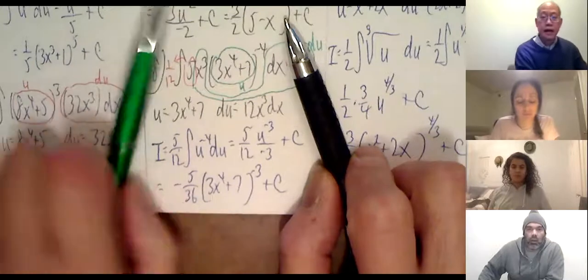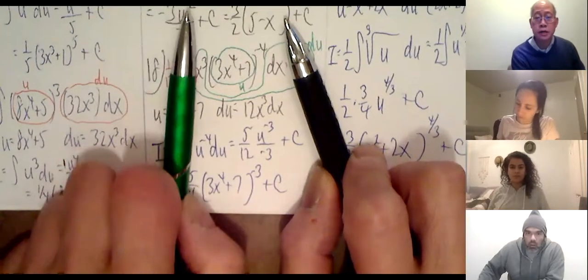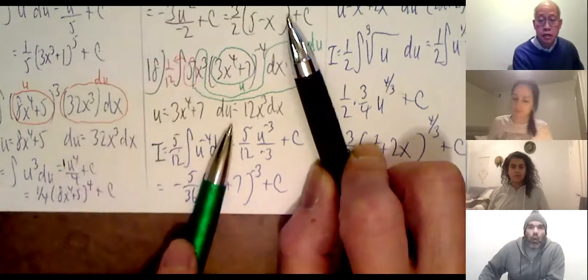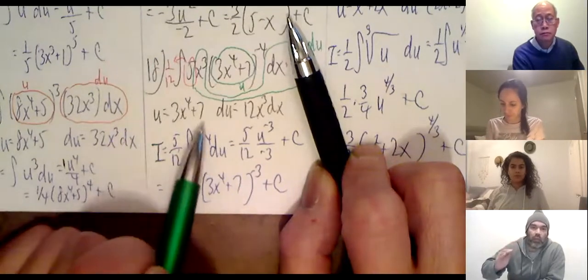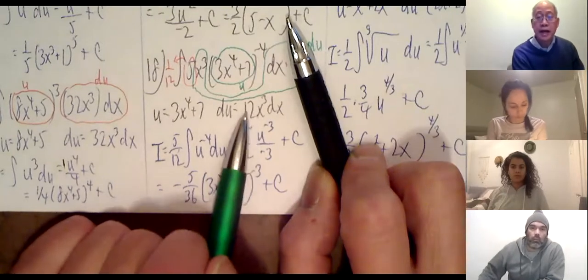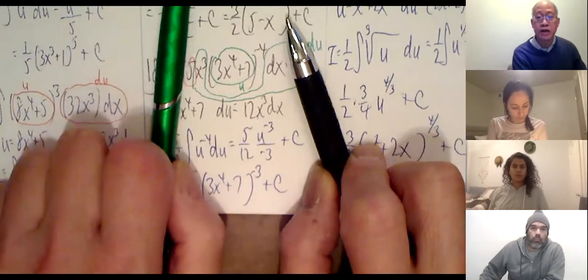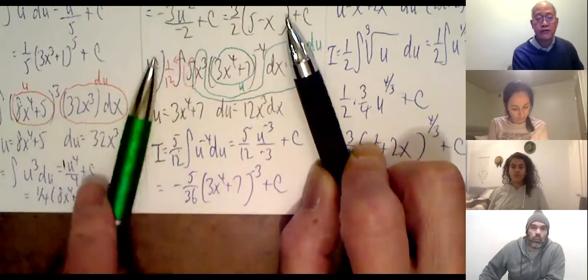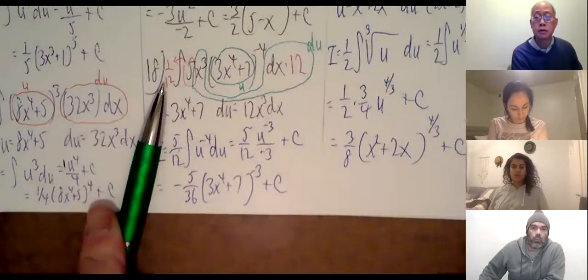Okay, so I cannot substitute until I see 12x cubed dx. The original problem did not show 12x cubed dx. U is equal to this. So you're saying before the derivative, it already has to show that. Before I substitute, it has to show 12x cubed dx. I can't change it to du unless I see 12x cubed dx. The original had 5x cubed dx. So that's why I put the 5 outside, put the 12 and 1/12, and then I'm good.